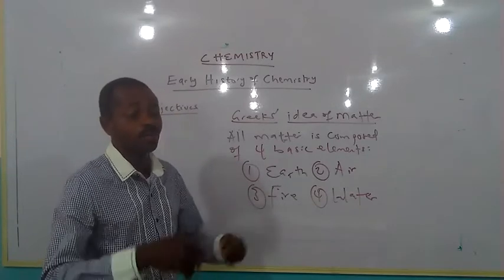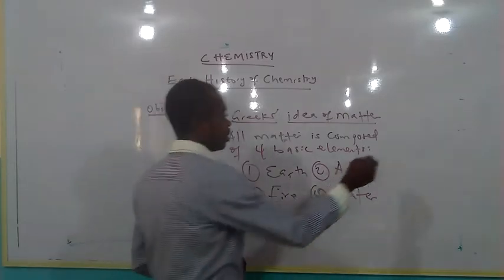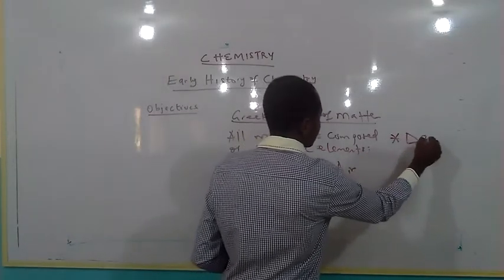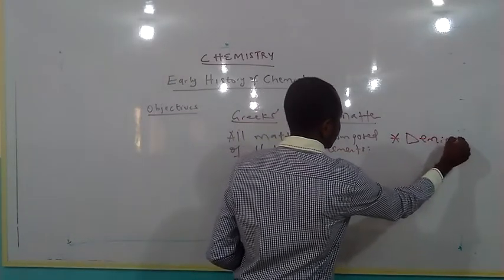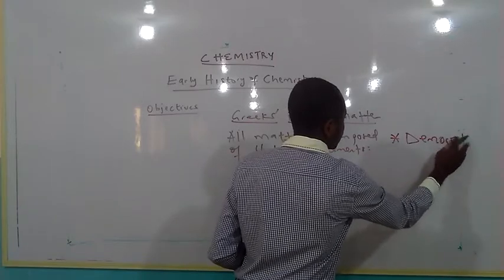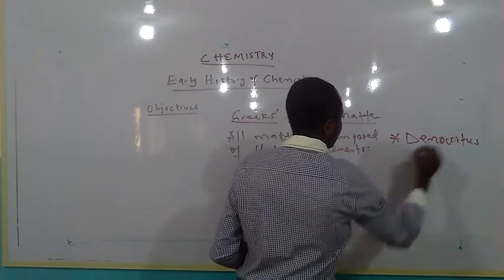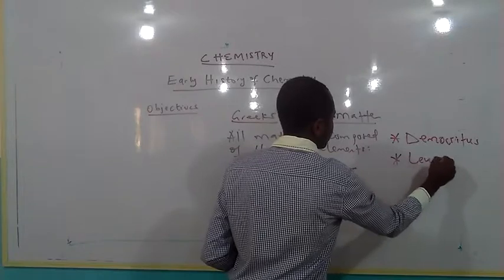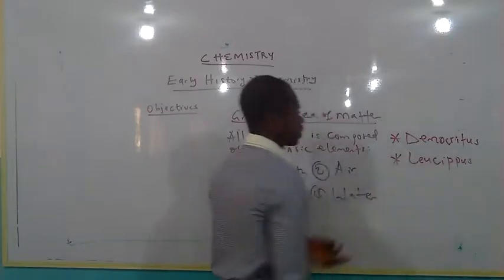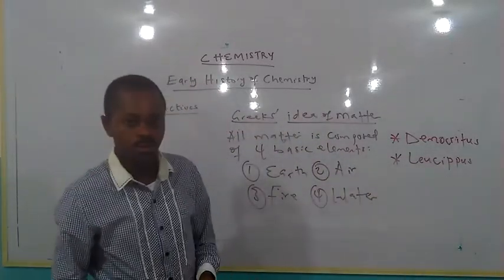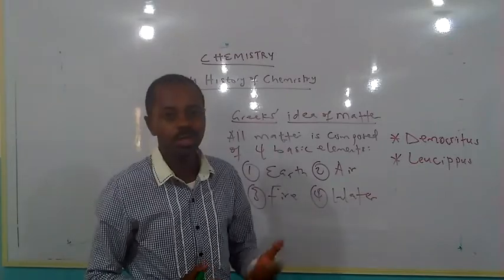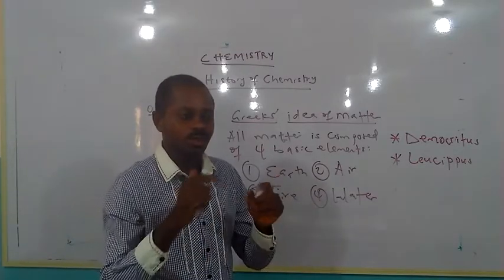Two key men are also very fundamental to our understanding of matter as it is today. Among the Greeks, namely Democritus and Leucippus, these two belonged to the atomist school of thought back then, the idea of atoms.